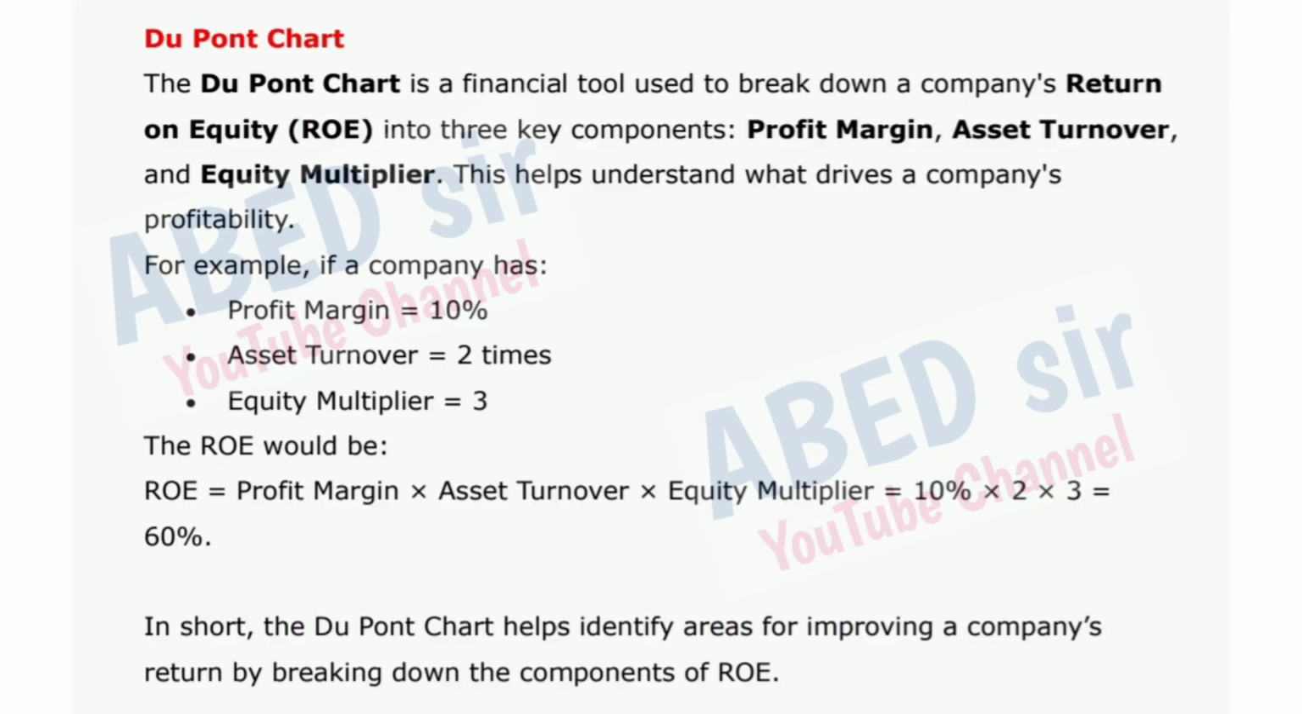For example, if a company's profit margin is equal to 10%, asset turnover is equal to 2 times, and equity multiplier is equal to 3, the ROE would be: ROE is equal to profit margin times asset turnover times equity multiplier, which is equal to 10% times 2 times 3, which is equal to 60%. In short, the DuPont chart helps identify areas for improving a company's return by breaking down the components of ROE.